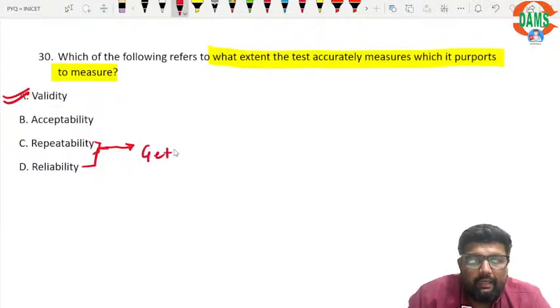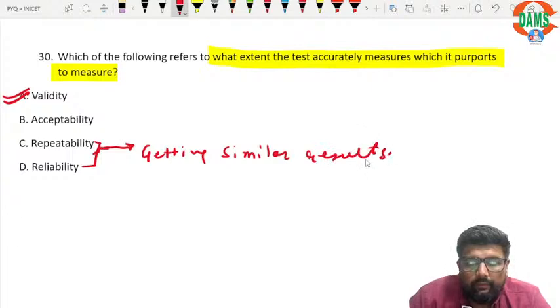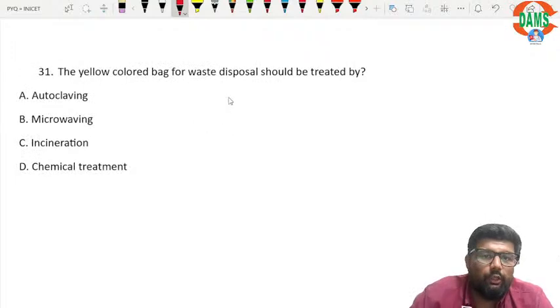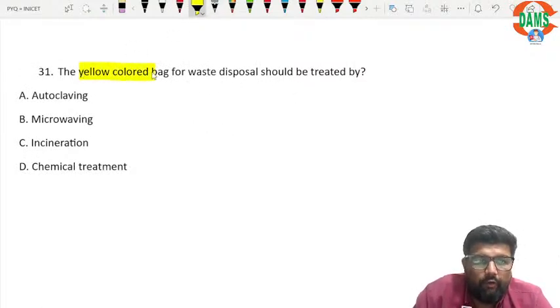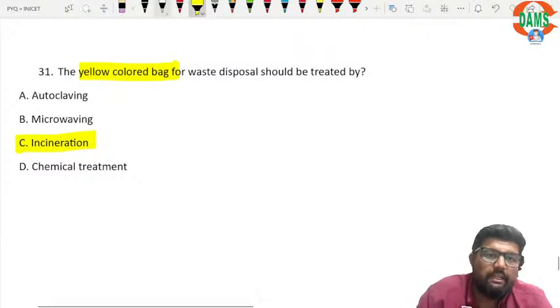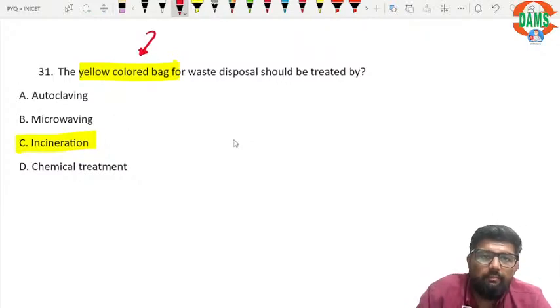So getting similar results every time is reliability, right? The yellow colored bag for waste disposal, the yellow bag of biomedical waste, should be incinerated. Right? We should do incineration of the yellow colored bag.